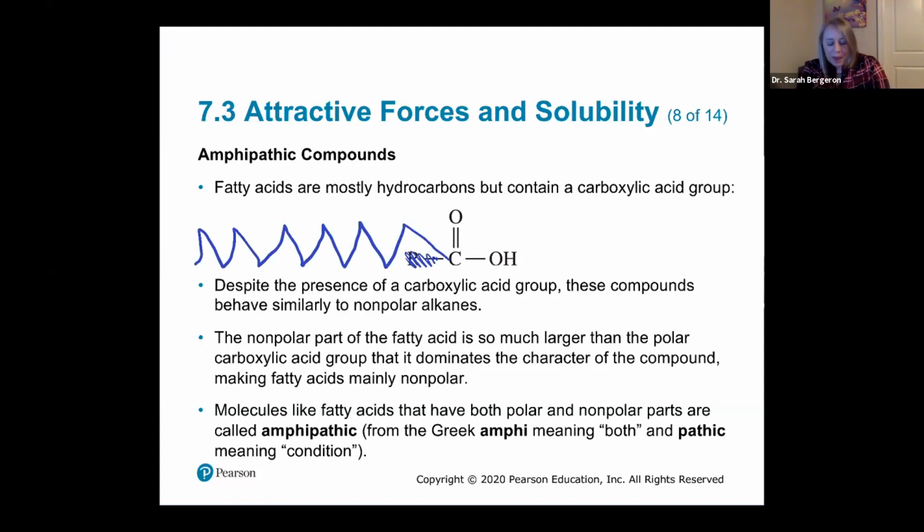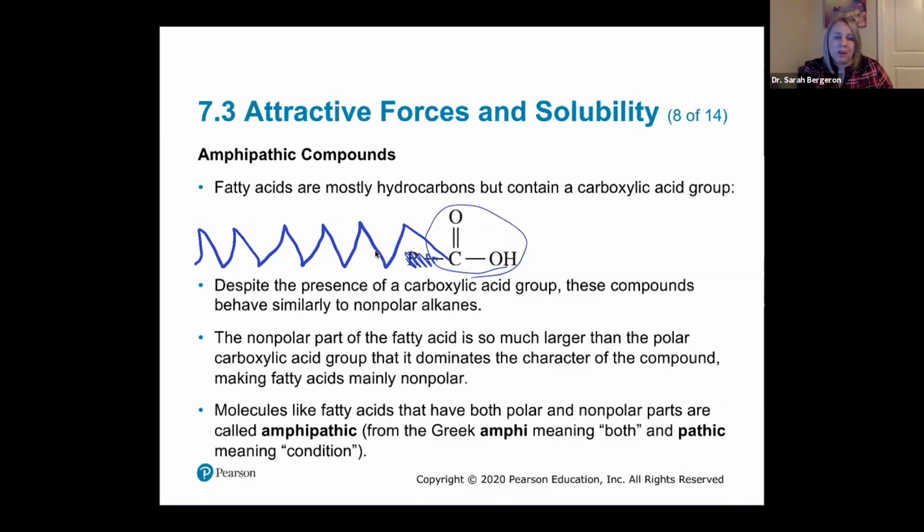So even though we have this carboxylic acid group, these compounds behave a lot like this carboxylic group was absent. So it acts a lot like nonpolar alkanes. And the reason why is because the nonpolar part of the fatty acid, all of this here, is so much bigger than the polar part that's the carboxylic acid.